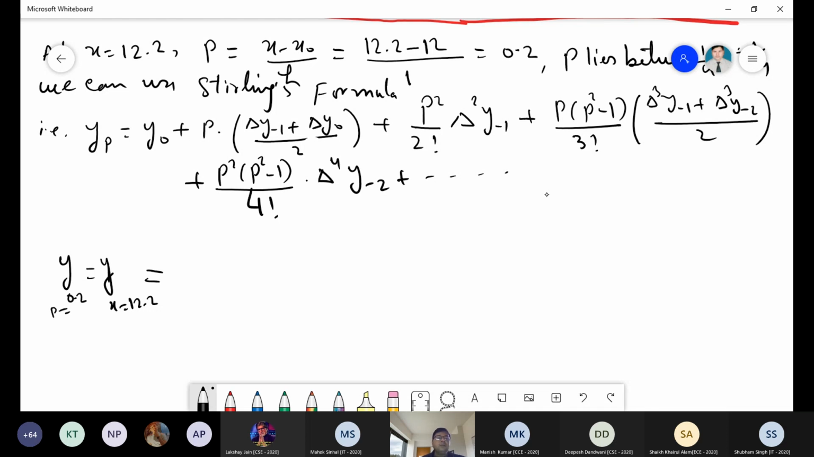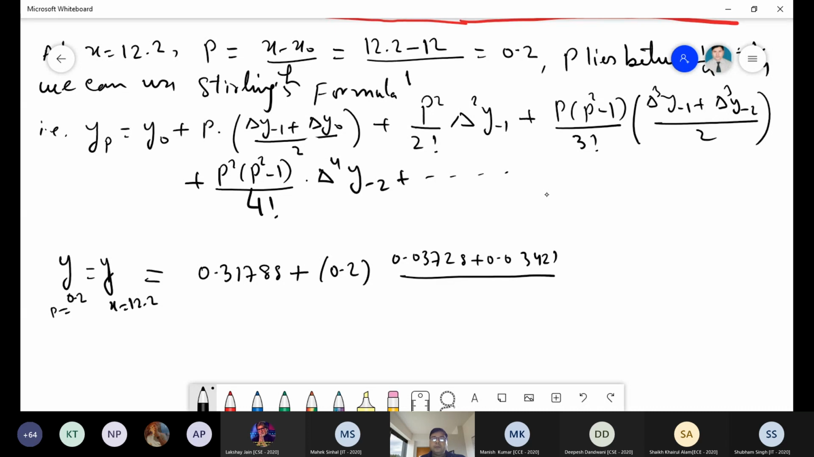And this is equal to what? This is y naught. What is your y naught? You just verify the value here, 0.31788, correct? Plus then here this is 0.2 and take the del y minus 1. So this is equal to 0.03728 plus 0.03421 divided by 2, then plus